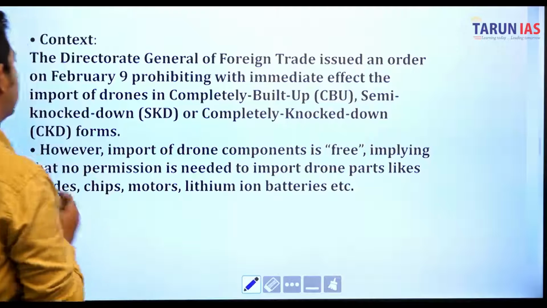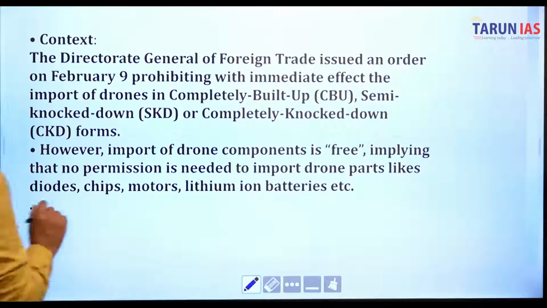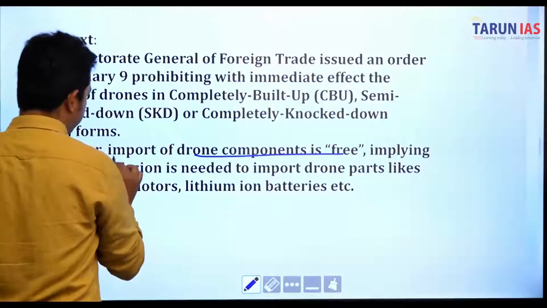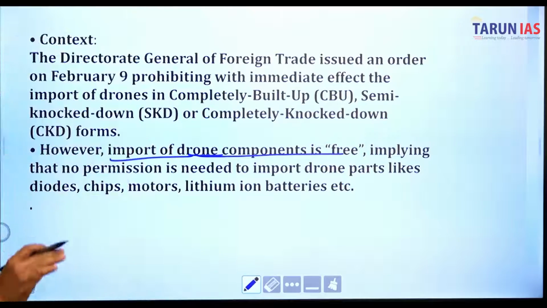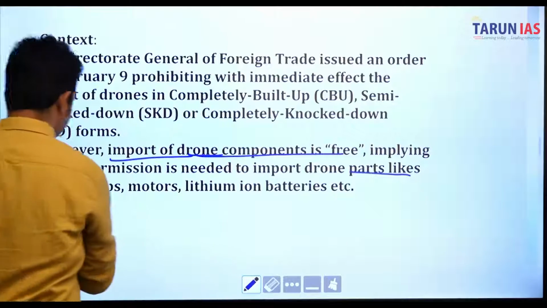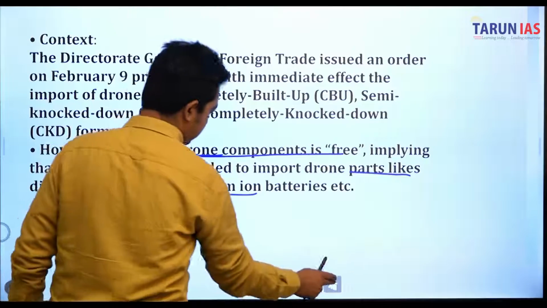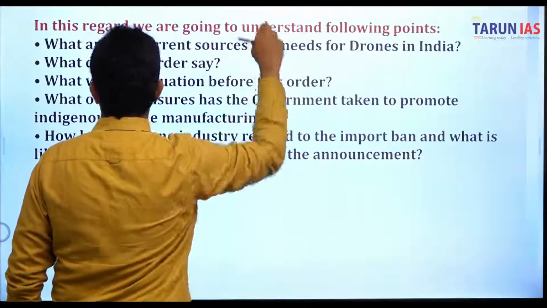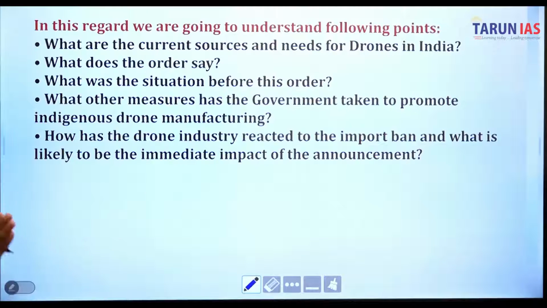So, the context: the Director General of Foreign Trade issued an order on February 9 banning CBU imports. However, import of drone components is free. If you are going to purchase drone components, that is free, implying that no permission is needed to import drone parts like diodes, chips, motors, and lithium-ion batteries. No need to take permission.